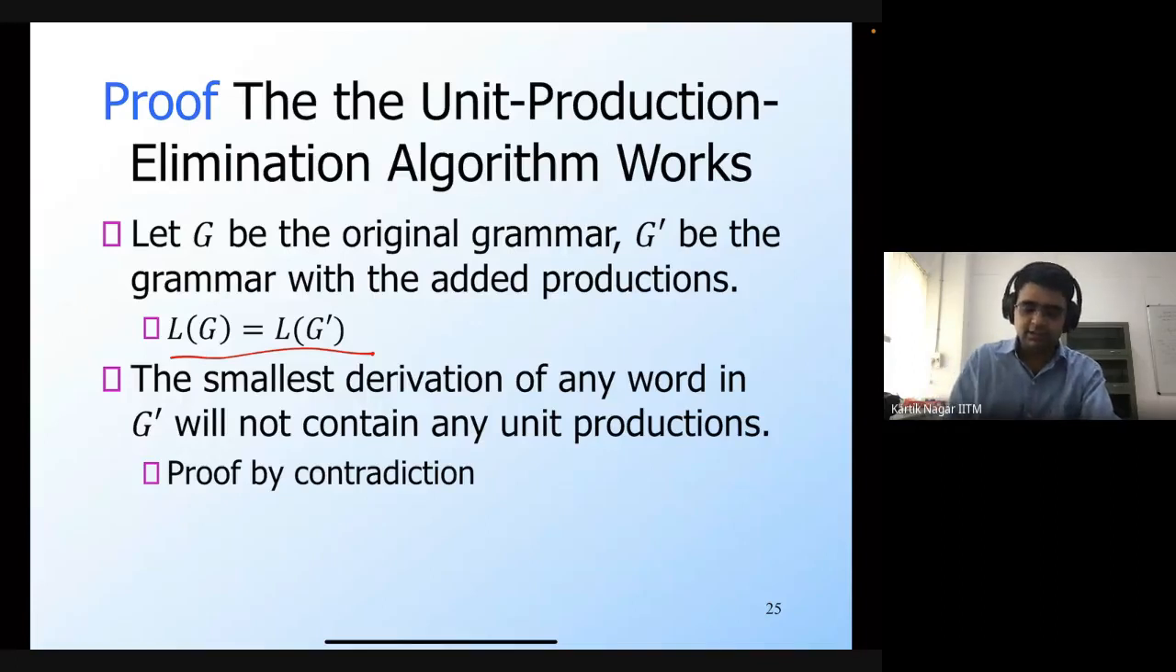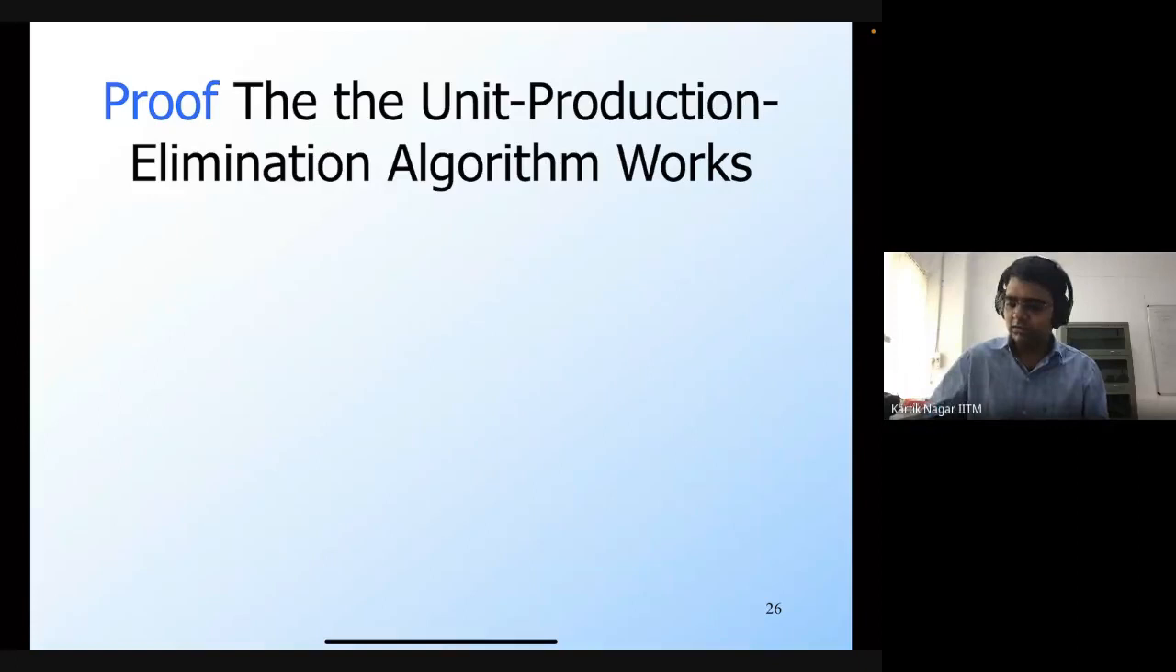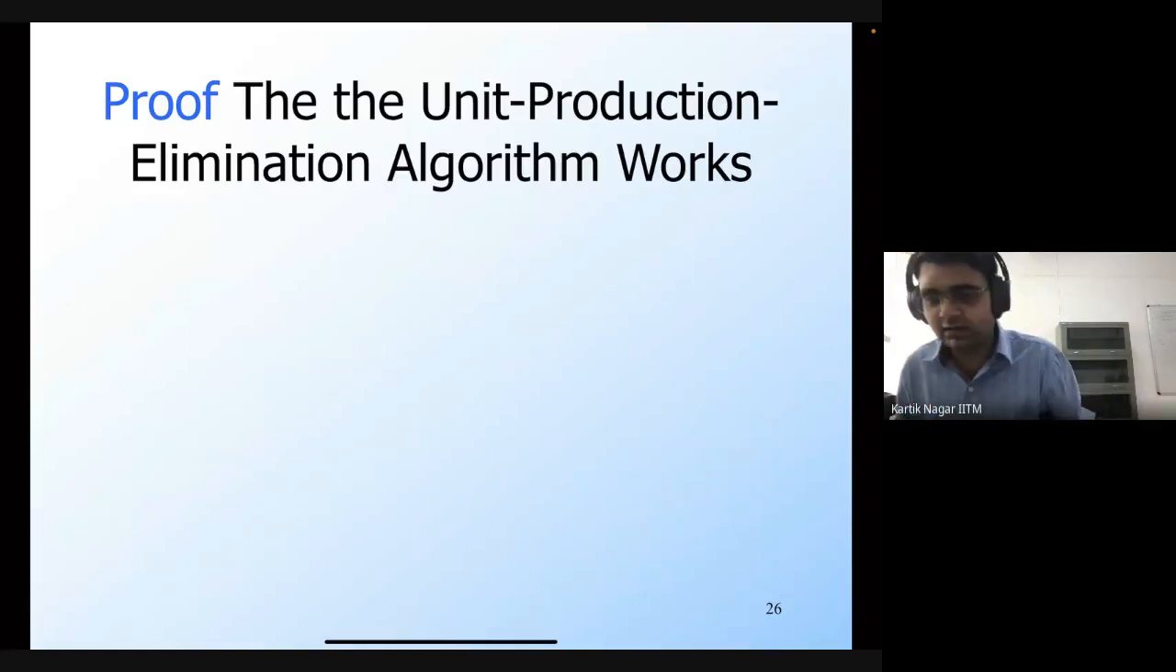Okay, so again, we can prove this by contradiction. If we assume that the smallest derivation of a word in G prime contains some unit production, then I can get rid of that unit production by using one of the newer production rules that I have added, and I can construct a smaller derivation. So that's why the smallest derivation will not contain any unit productions. So let's go through that particular step as well.